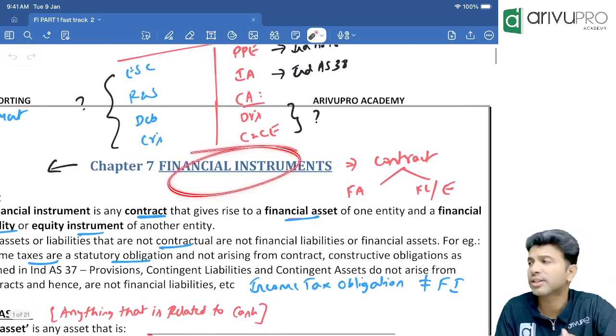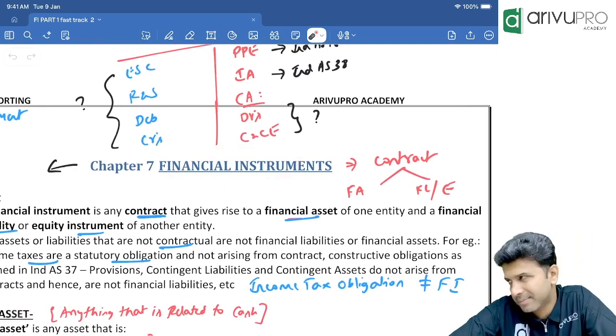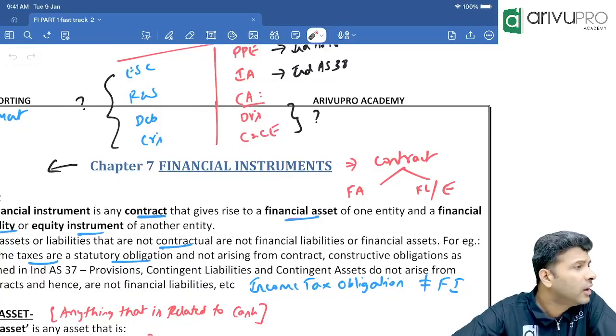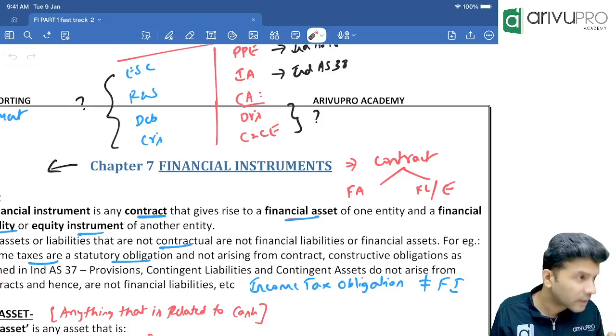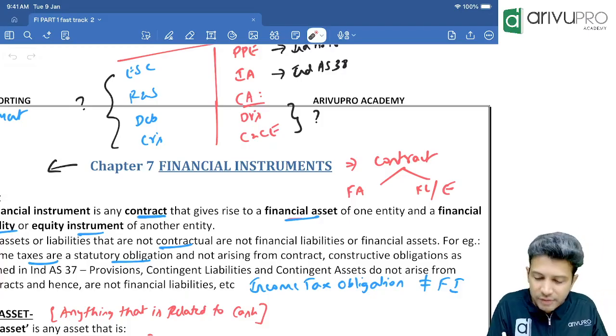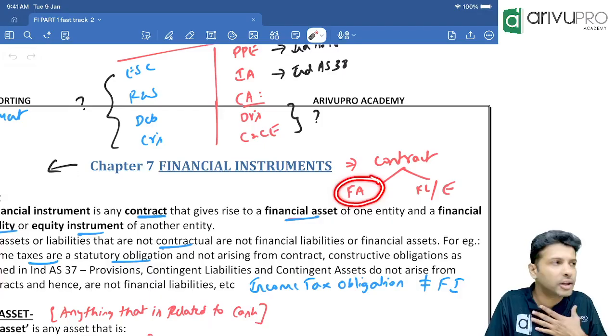First, meaning. Sir, what does financial instrument mean? What is the meaning of a financial instrument? A financial instrument simply means it is a contract. It is a contract. It gives rise to a financial asset to one entity.